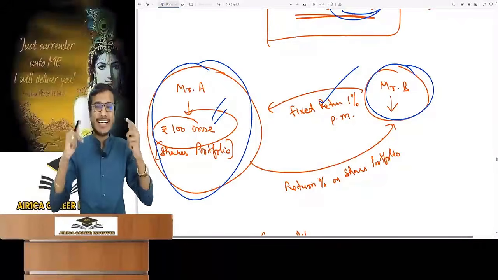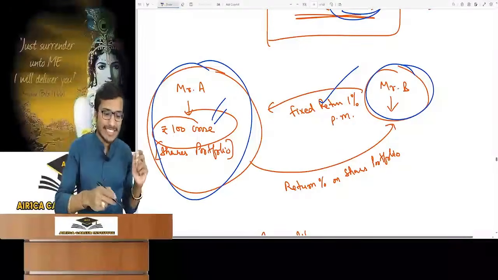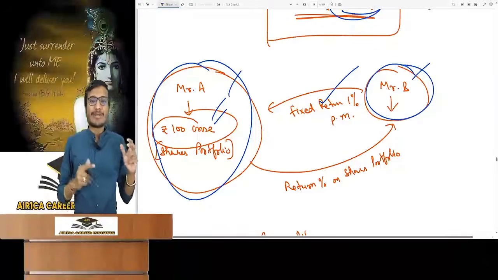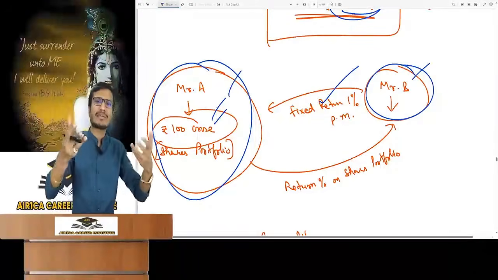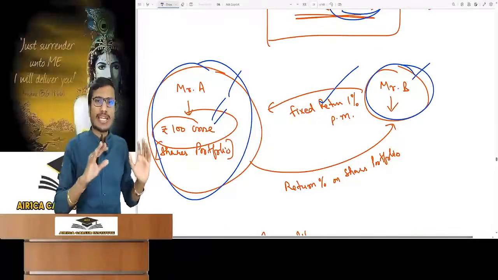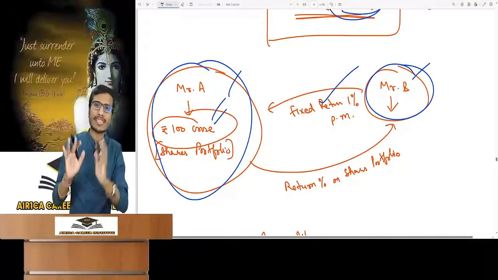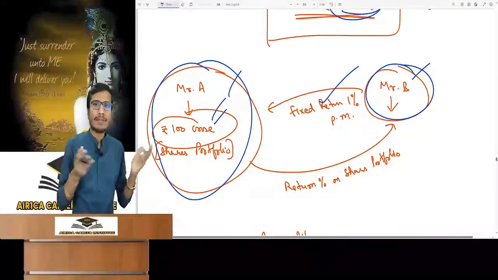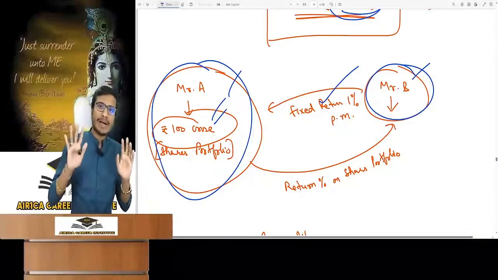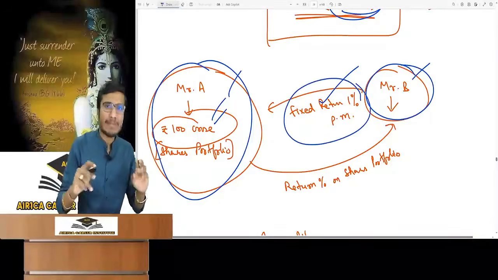I told you that people do derivative contracts because of fear or greed. One is afraid and the other is greedy. So what did he tell his friend? Don't worry, I am your friend. He is thinking that if I had invested 100 crores in a fixed security, I would have been relaxed. But now there will be tension. So no problem. I will give you a fixed return of 1% per month.